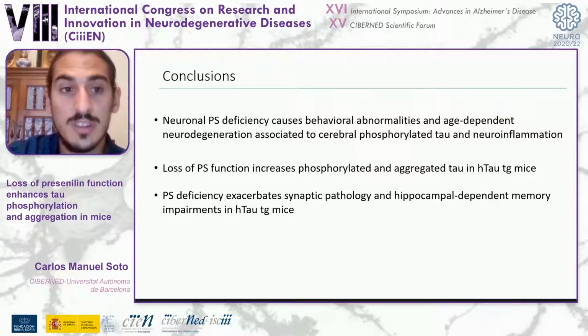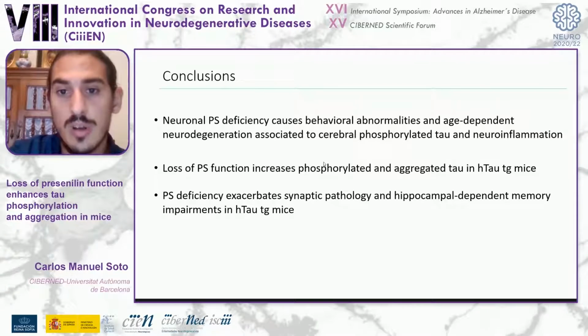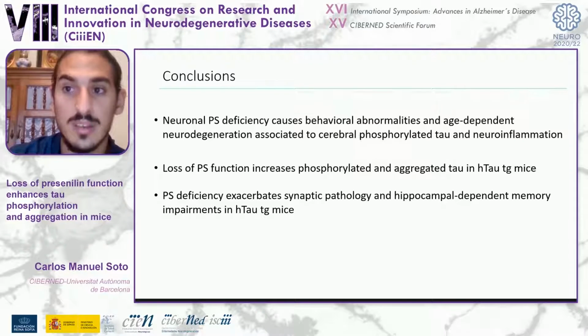So as a conclusion of this part of the talk, neuronal presenilin deficiency causes behavioral abnormalities and age-dependent neurodegeneration associated with cerebral phosphorylated tau and neuroinflammation. Loss of presenilin function increases phosphorylated and aggregated tau in human tau transgenic mice, and presenilin deficiency exacerbates synaptic pathology and hippocampal-dependent memory impairments in human tau transgenic mice.